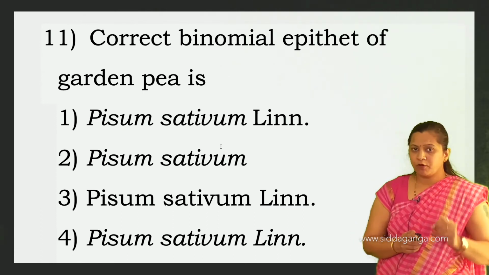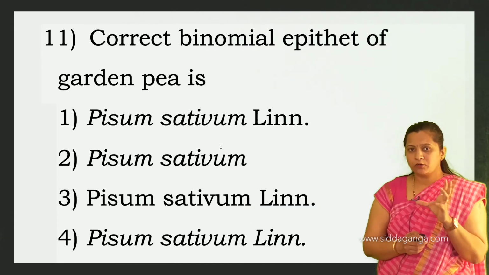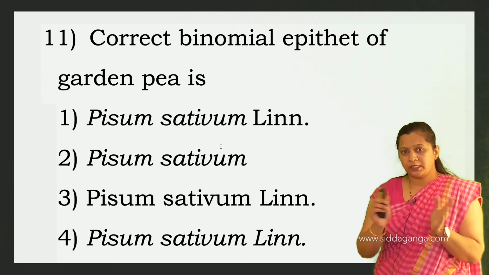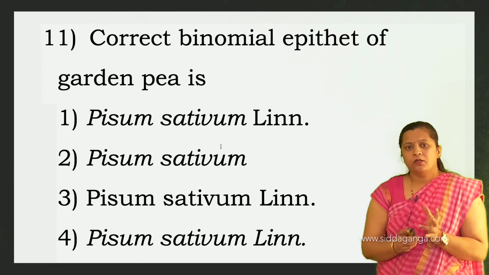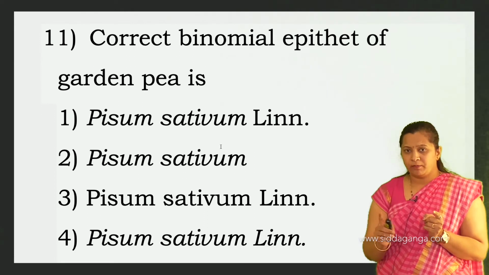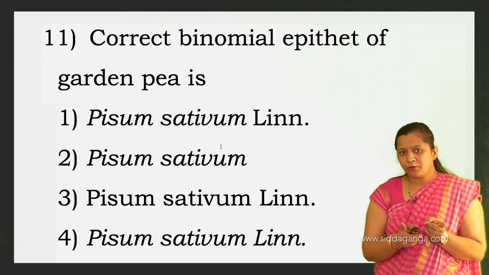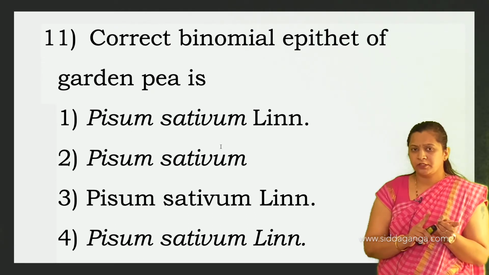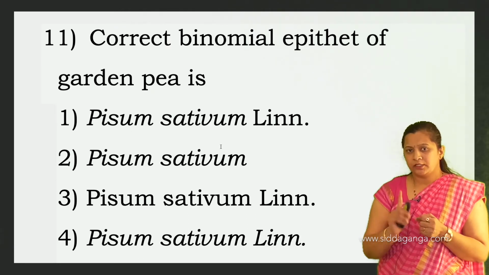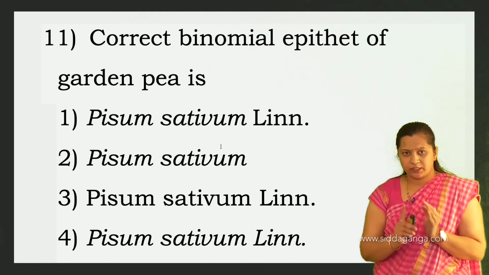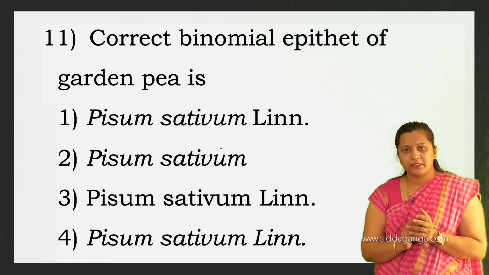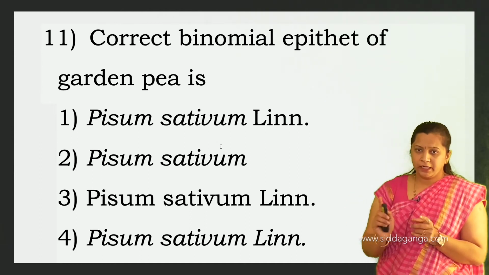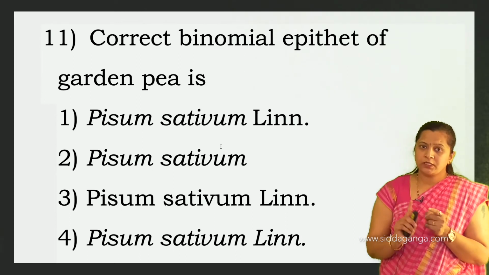Okay, so they have given four options. You have to find out, according to the rules of binomial nomenclature, which method of writing the scientific name is the correct one. First is Pisum sativum Linn. See, in Pisum sativum, P is in capital letter, the generic name is in capital letter, yes, and sativum, the specific epithet, is in small letter, that is right. They are in italics also, and after that there is an author name, Linn, in abbreviated form. So the first option is correct.